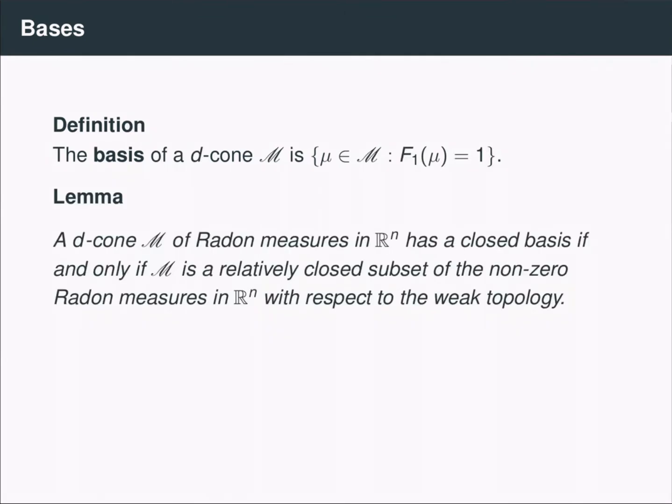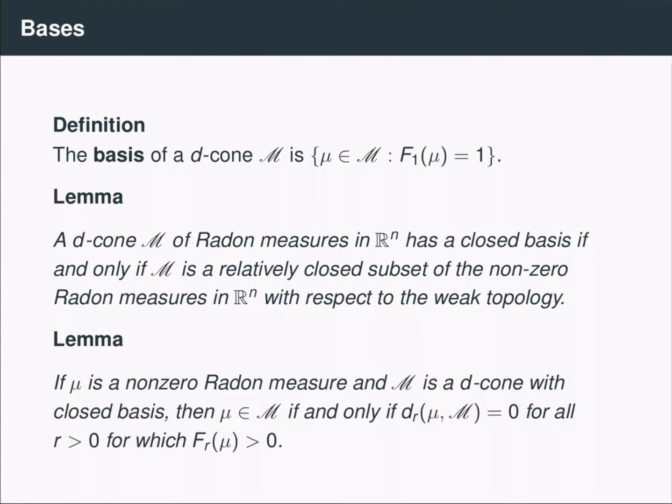So, for example, a d-cone M has closed basis with respect to the weak topology if and only if M is a relatively closed subset of the space of non-zero Radon measures. Secondly, given a d-cone M with closed basis, we have that a Radon measure mu is contained in the cone if and only if the distance from mu to the cone is 0 for all radii r. So verifying these two lemmas is not too difficult, and we'll leave those for you to verify.